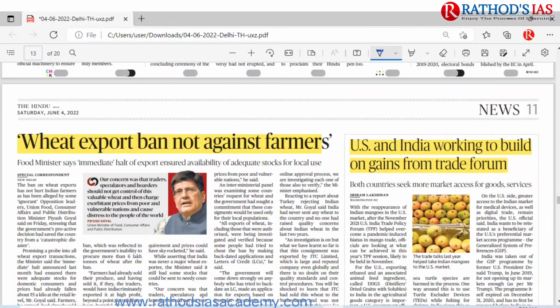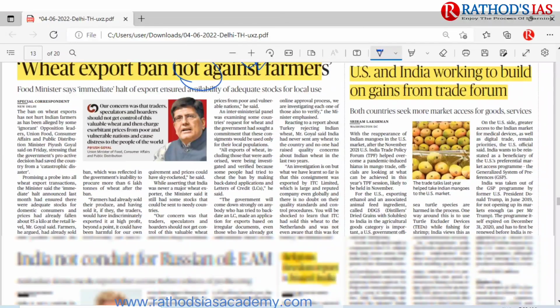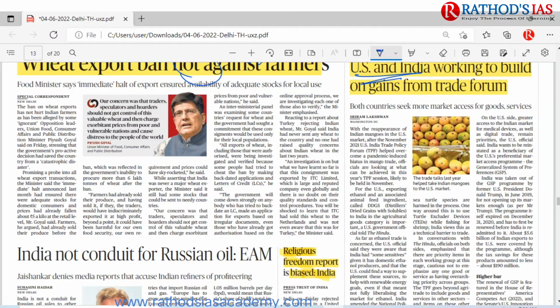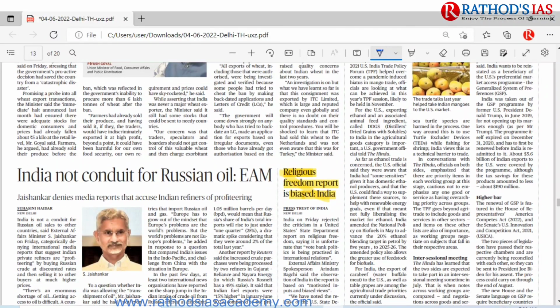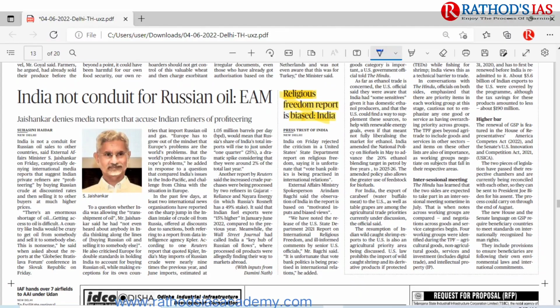On page number 11, you can see wheat export ban not against farmers. This is mainly said by our food minister. You have seen this topic a number of times; we discussed the exports of wheat. The next topic is India-US working to build gains on the trade forum. This is also very important. You can talk about GSP. And the next topic here is regarding the India Freedom Report. I discussed this topic.